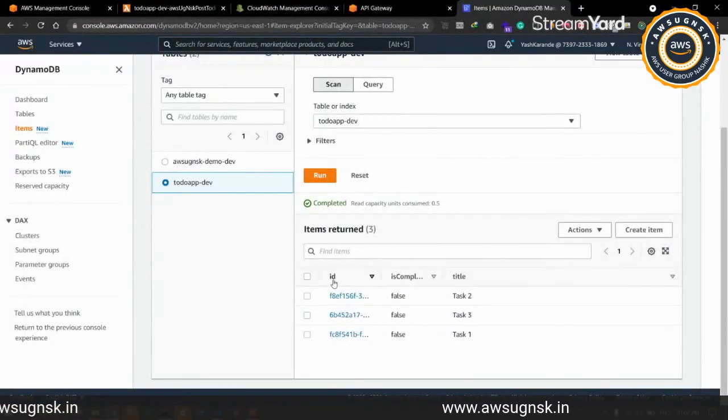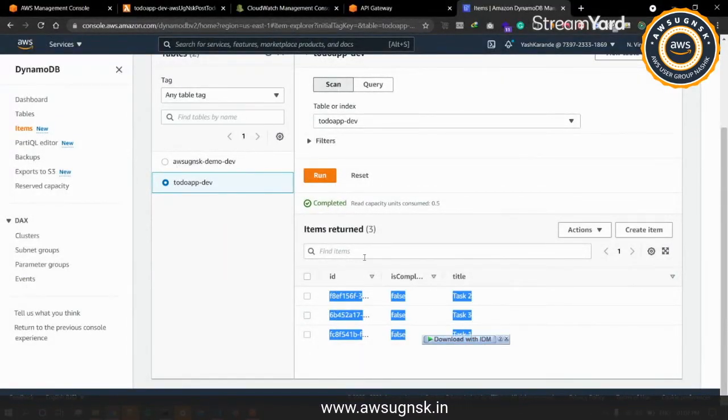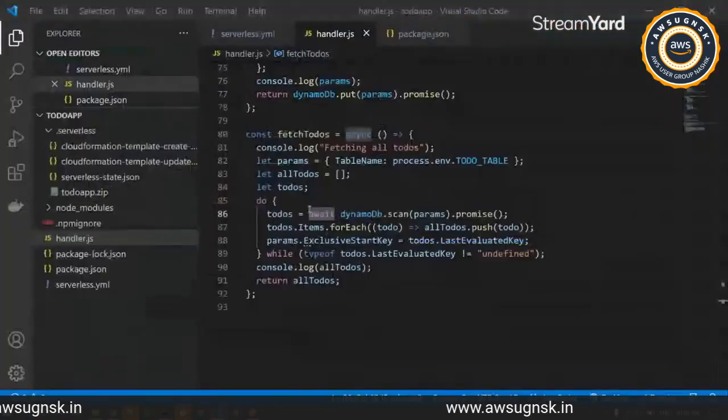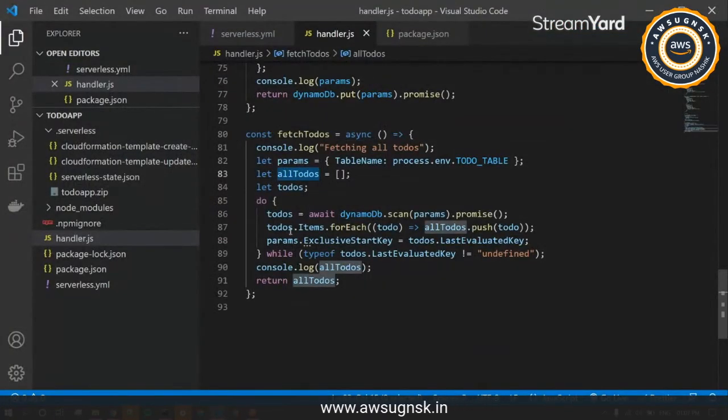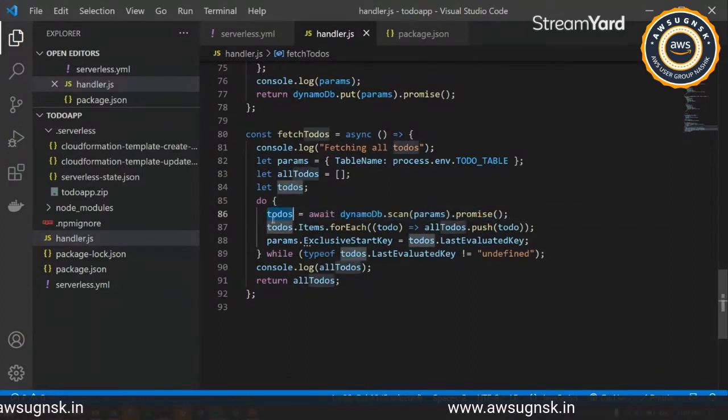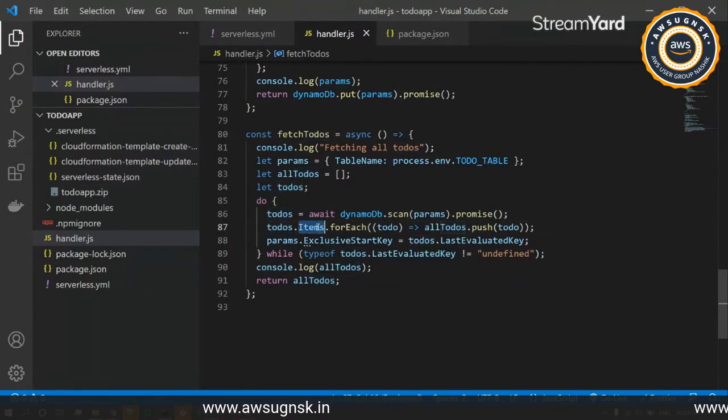If you're able to see, we have these three items listed over here. So it will be iterating over these three of them, and creating this array with respect to that. We are assigning this to do as a promise, so it will be todos.Items.